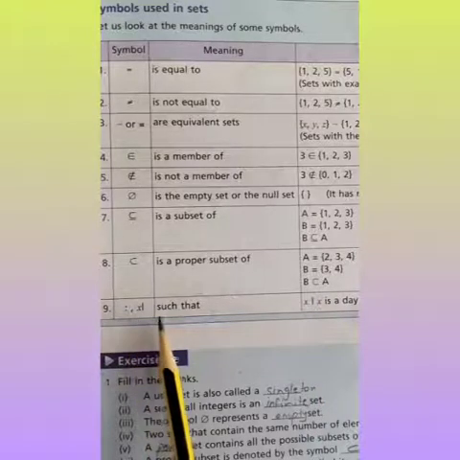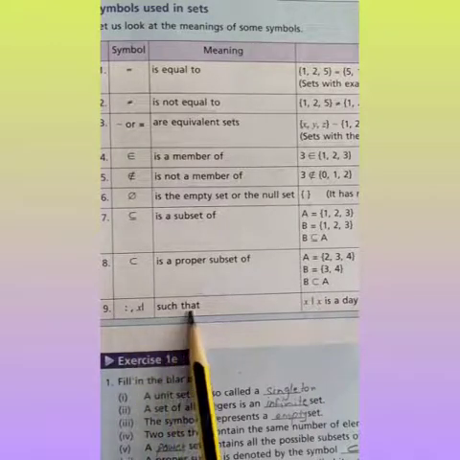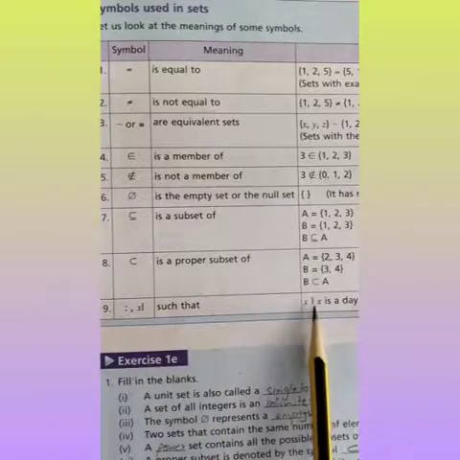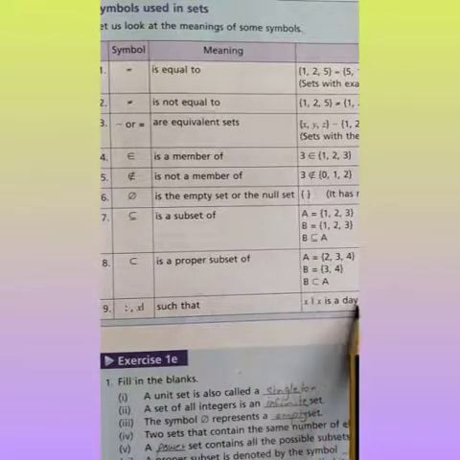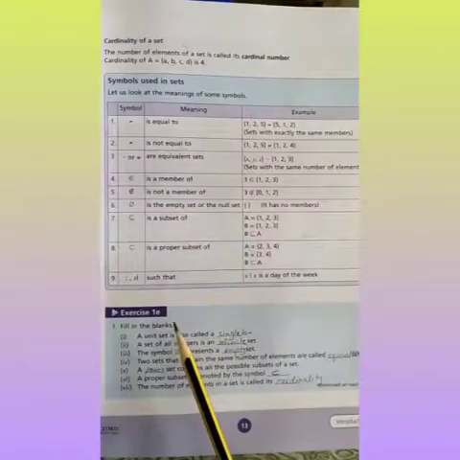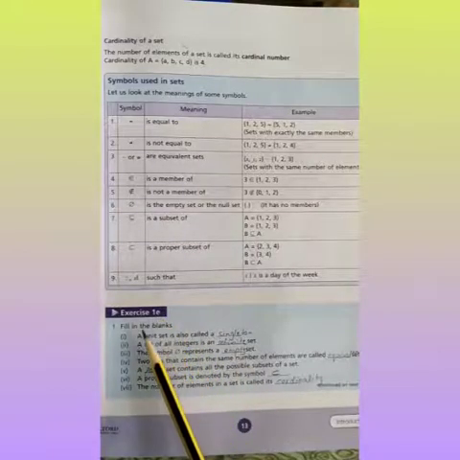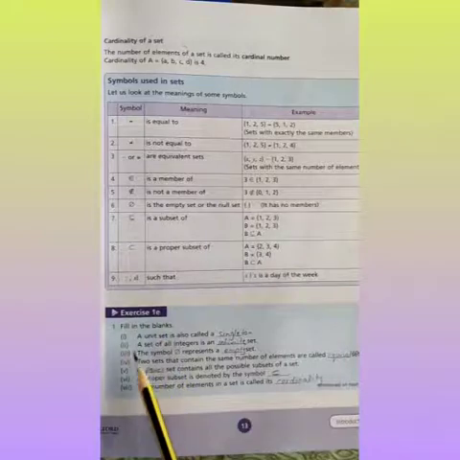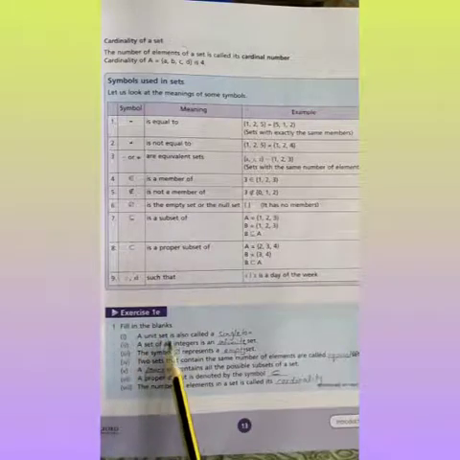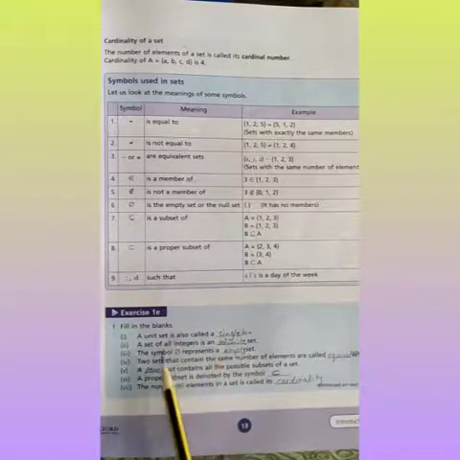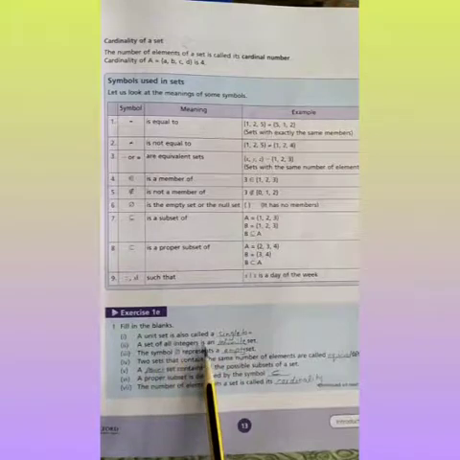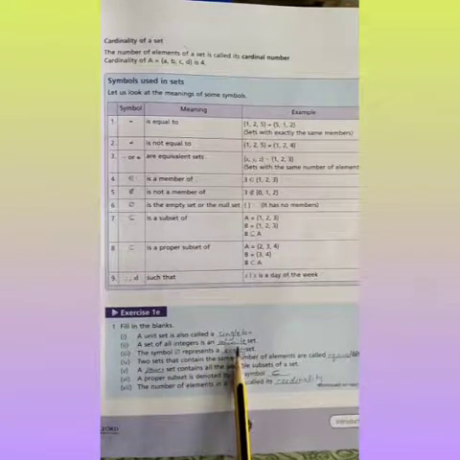Next, this symbol is used for "such that". X is such that X is a day of the week. Now start exercise 1E. First question, fill in the blanks. Part 1. A unit set is also called a singleton. A set of all integers is an infinite set.